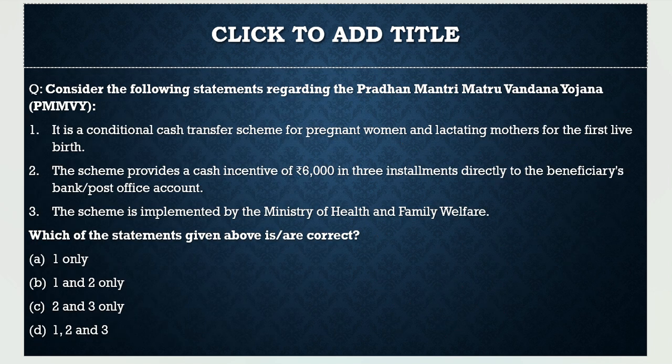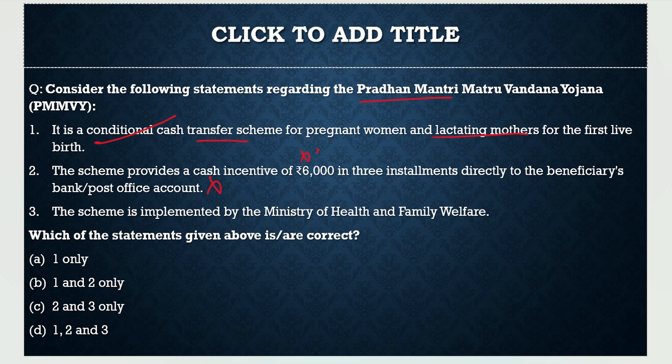Here the question says, consider the following statements regarding the Pradhan Mantri Matru Vandana Yojana. First statement, it is a conditional cash transfer scheme for pregnant women and lactating mothers for the first live birth. 100% correct. Second, the scheme provides a cash incentive of 6,000 in 3 installments directly to the beneficiary's bank or post office account. It is incorrect. Why?